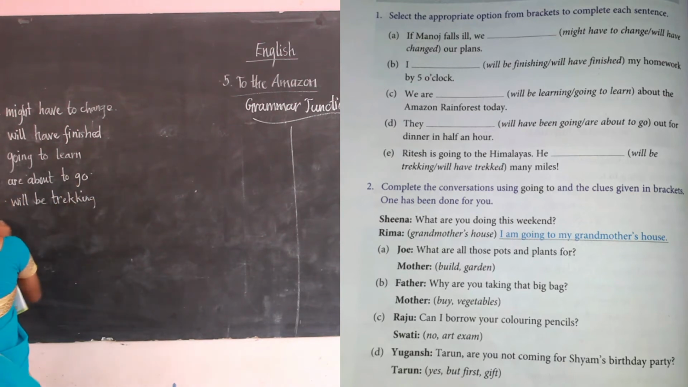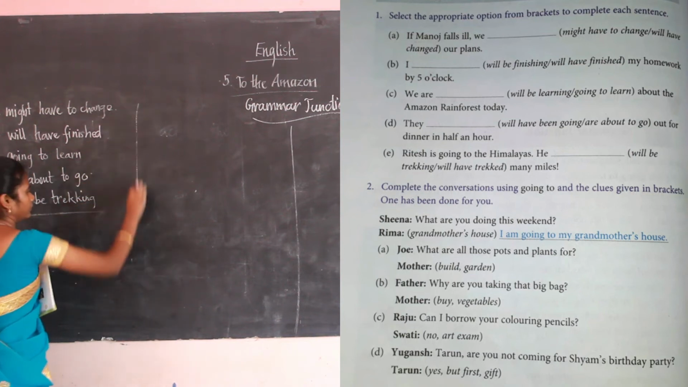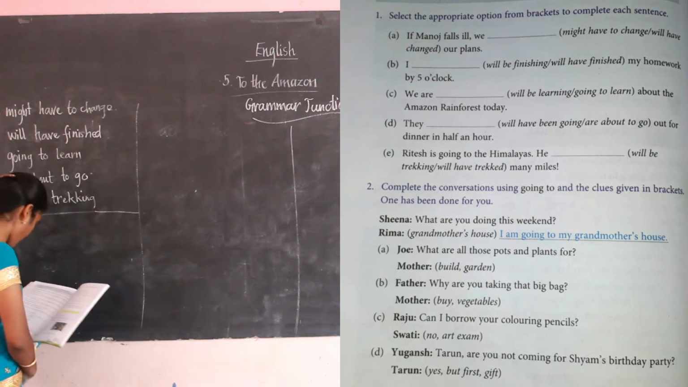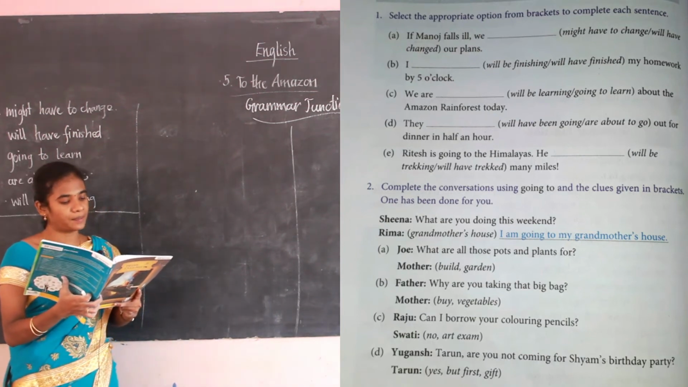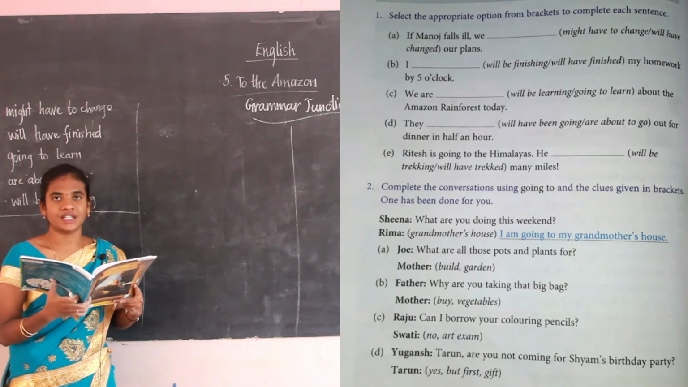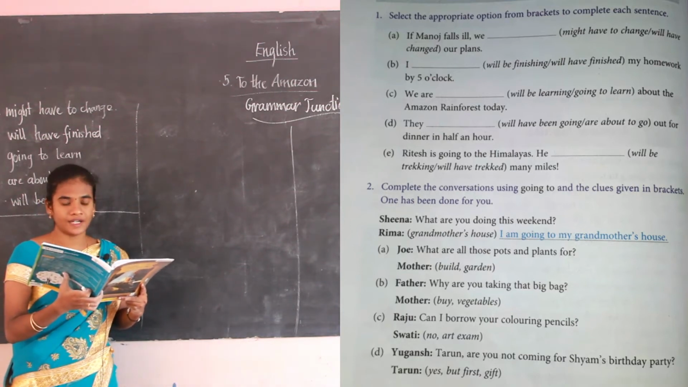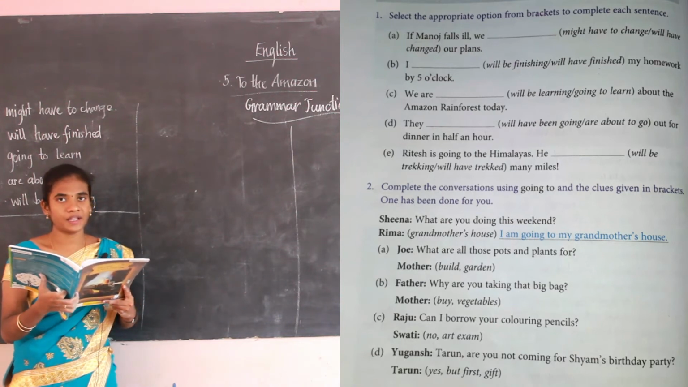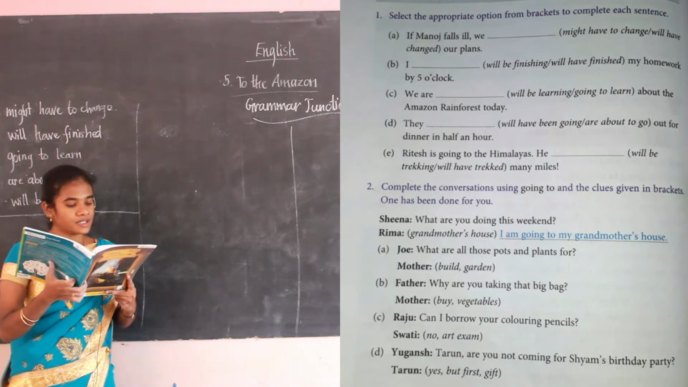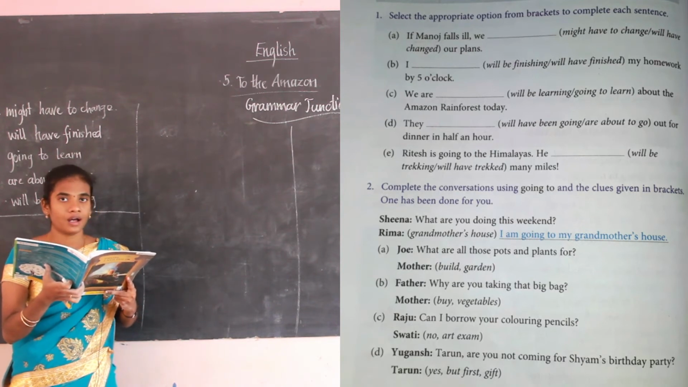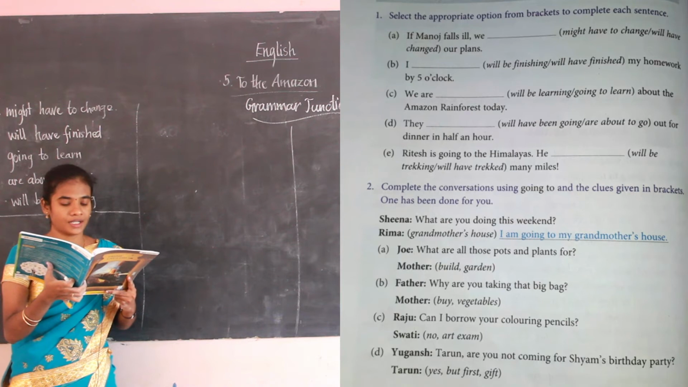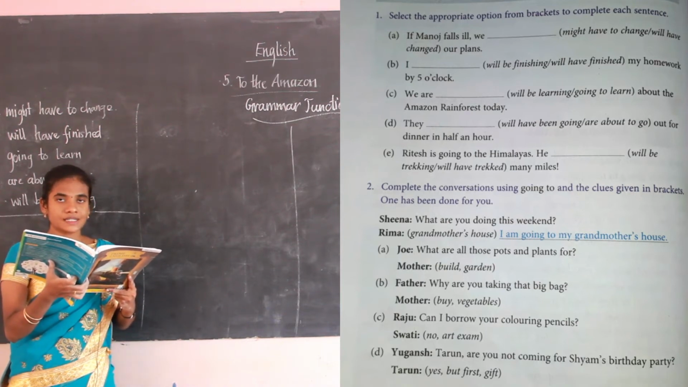Okay, the next is the second exercise. So what is the second one? Complete the conversation using going to and the clues given in the bracket. So you have to complete the conversation with going to and also the clues given in the bracket. See the one example that has been done for you. Sheena asks, what are you doing this weekend? Rima, the clue is grandmother's house. Okay, how do we have to start? You have to start with going to and end with the clue given in the bracket.